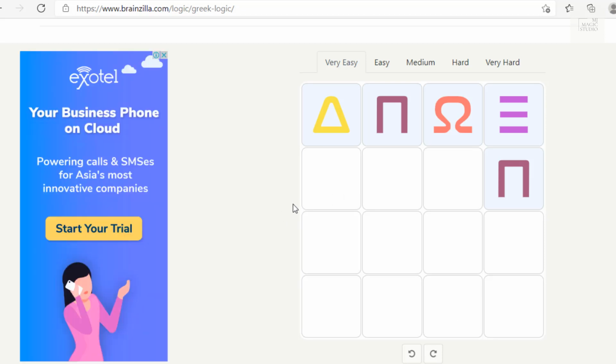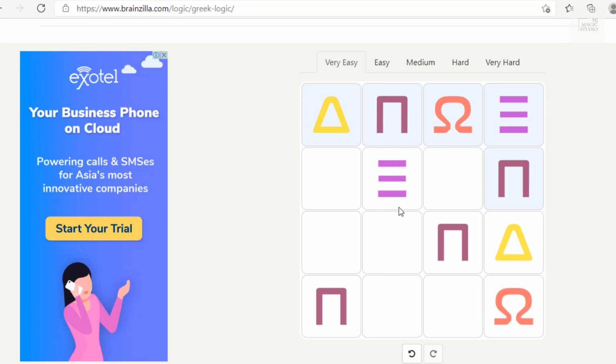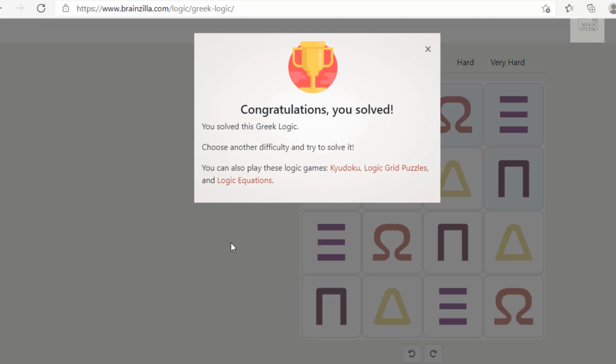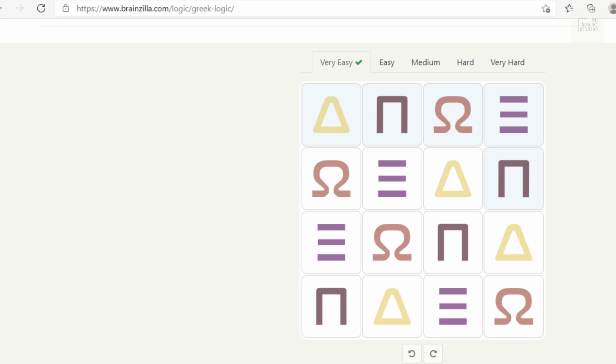So if I try to solve this, in one particular column this should not be there. It should come here. This should be there. It is not there. Here comes this beautiful symbol. Now here we can't have this, this symbol should be there. Here this can't feature. This is there. Triangle should be here. Then we have triangle here, and this symbol is here. We are missing out the symbol here, and this is there. Bingo! Congratulations, you solved it. This way you can practice.